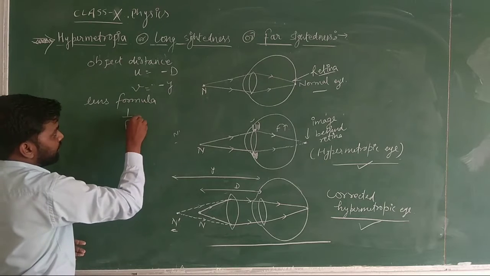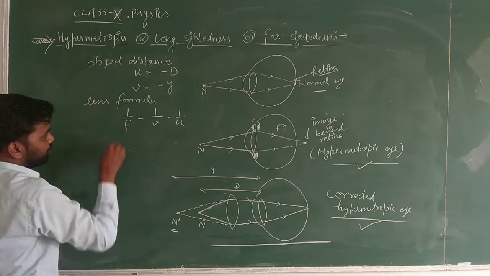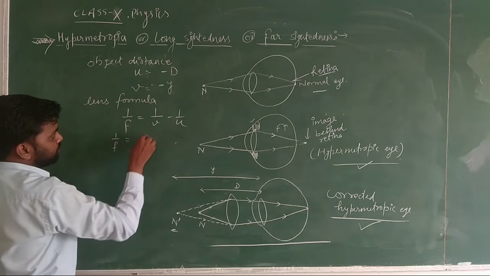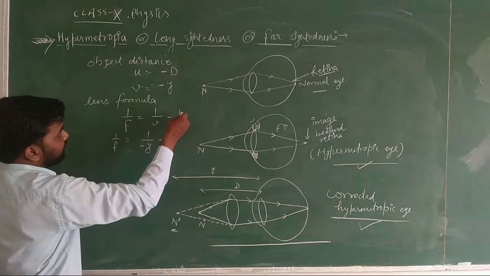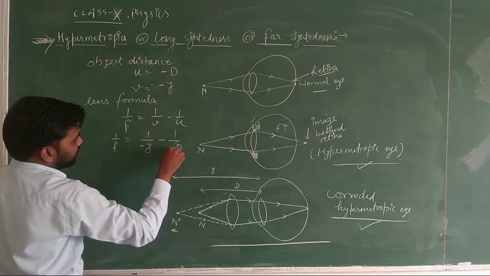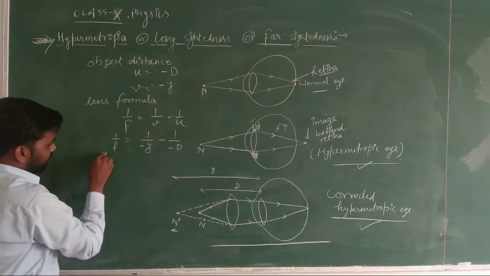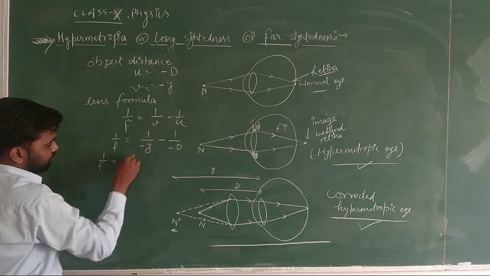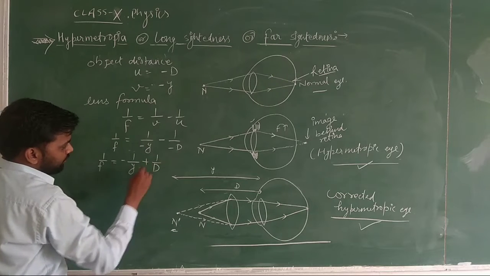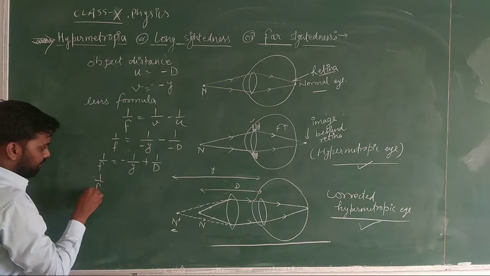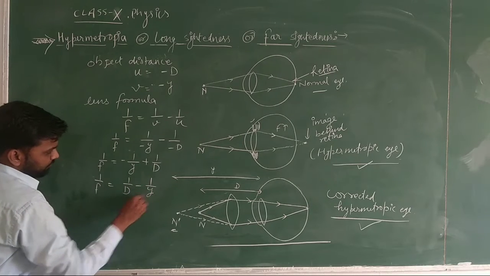1 upon f is equal to 1 upon v minus 1 upon u. What is the value of v? It is minus y. And what is the value of u? It is minus d. Okay, now we will solve it. 1 upon f is equal to minus 1 upon y plus 1 upon d. 1 upon f is equal to 1 upon d minus 1 upon y.